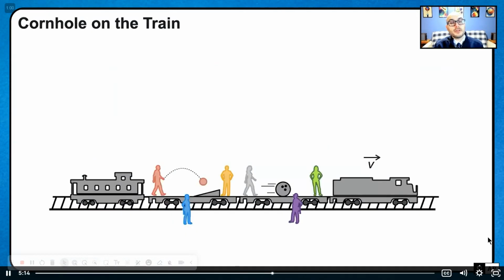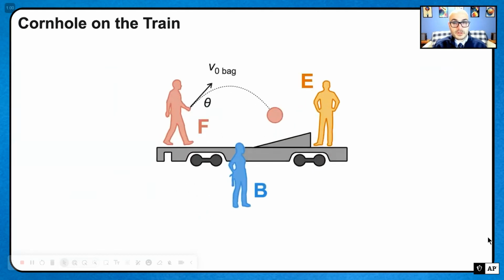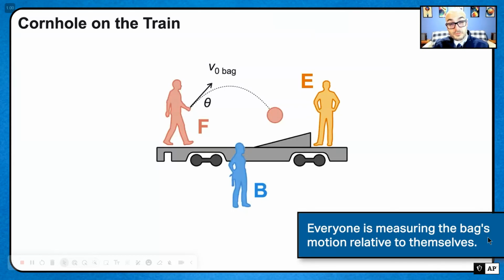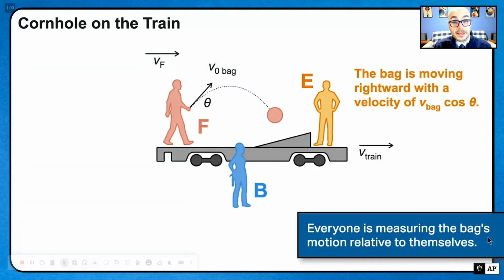So there we go. Let's zoom in on those cornhole players. And let's see what they're thinking. Of course, remember, the train is actively moving. Person F is walking with a velocity vf. So person E thinks, hey, that beanbag is moving rightward with a rightward velocity of v bag times the cosine of its launch angle.